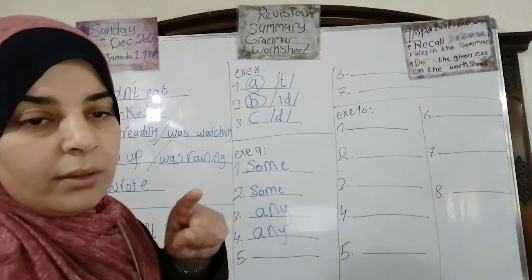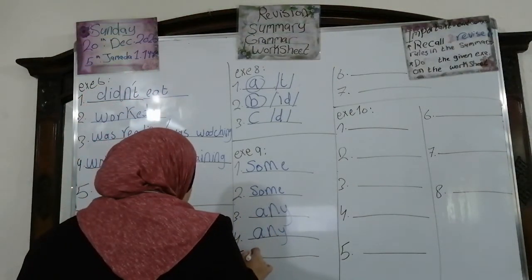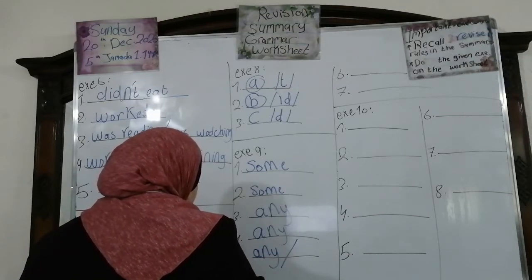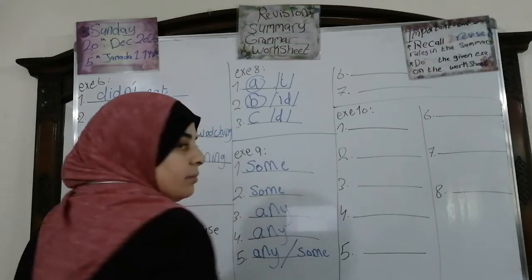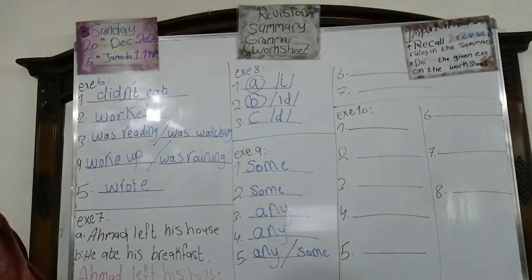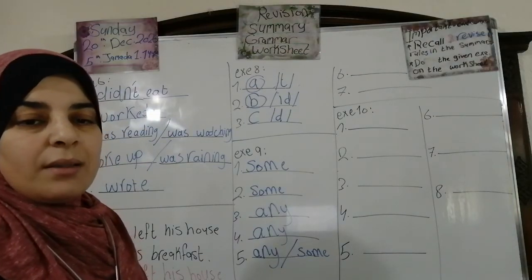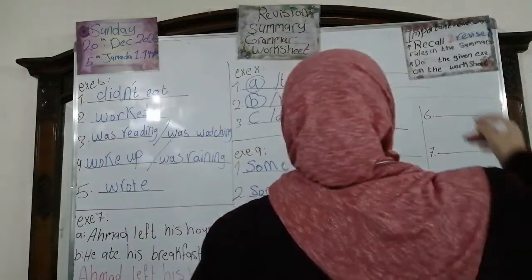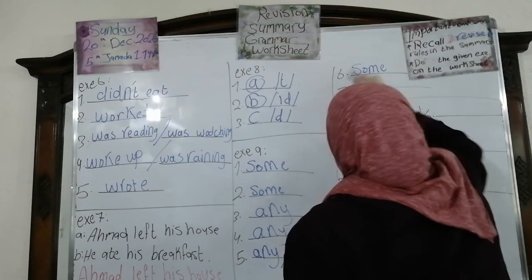Number 5, we're going to write first any, and the second one some. But Mary has some. Okay, is it clear for you? Now, number 6, Mr. Brown has questions he wants to ask you. What do you think, some or any? Of course, it's some questions he wants to ask you.